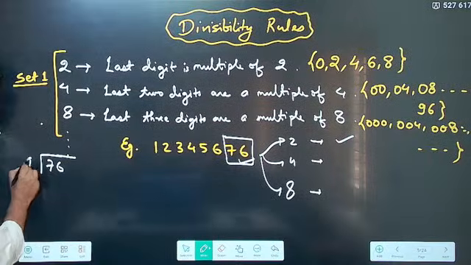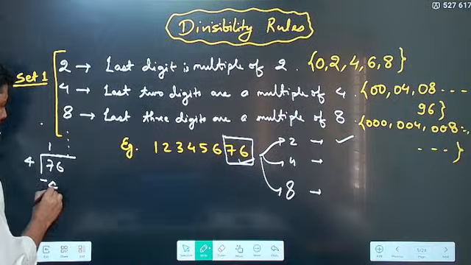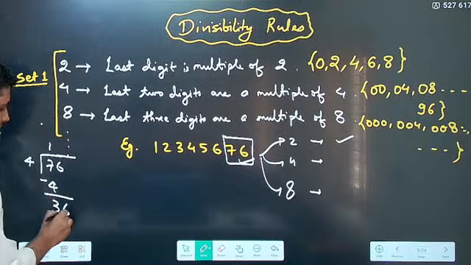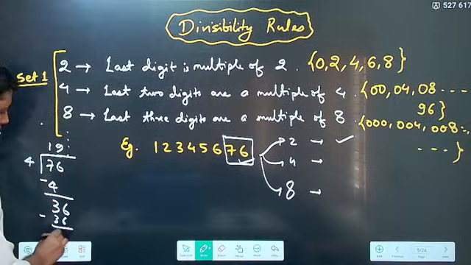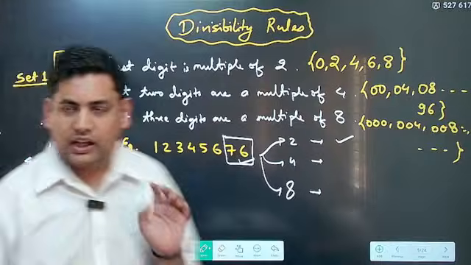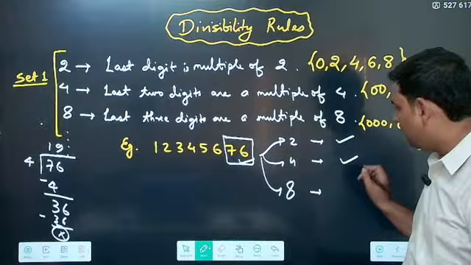This goes 1 by 4. This goes one time. Minus 4. Correct. This becomes 36. 36 means how many times? 9 times. Minus 36 and 0. Correct. So the remainder is 0. That means it is divisible by 4 as well.